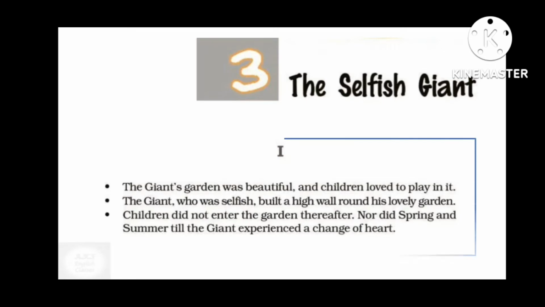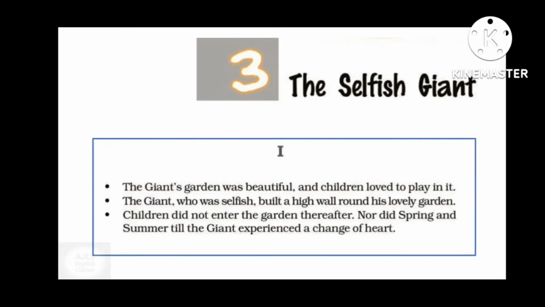In this part, we will see that the giant's garden was beautiful and children loved to play in it. The giant, who was selfish, built a high wall around his lovely garden. Children did not enter the garden thereafter, nor did spring and summer, till the giant experienced a change of heart.